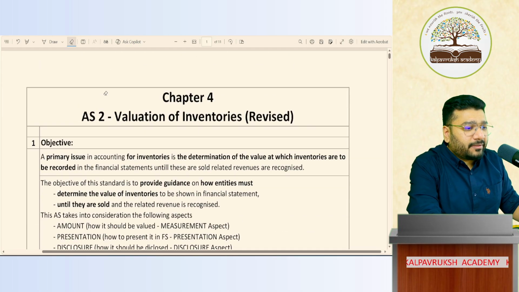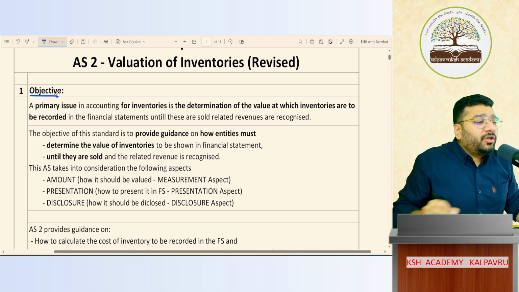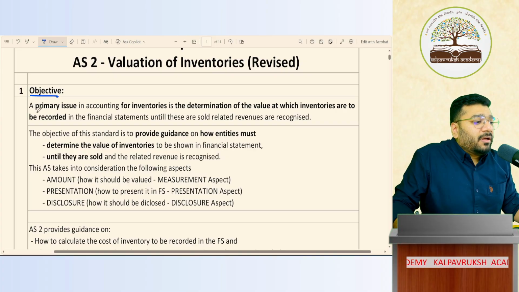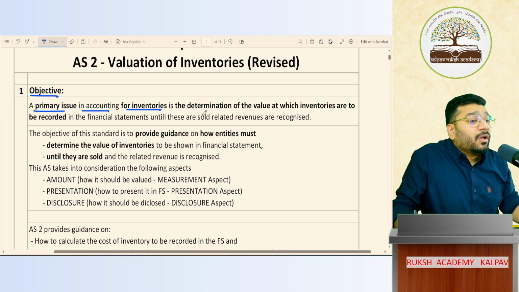Okay, coming back. Sir, what is the objective of this chapter? Valuation of inventories. A primary issue in accounting for inventory, while accounting for inventory, this is a primary issue. What is the issue? How to determine the value at which inventories are to be recorded.